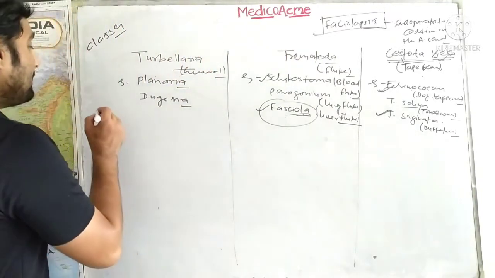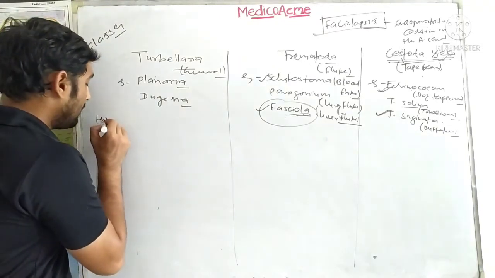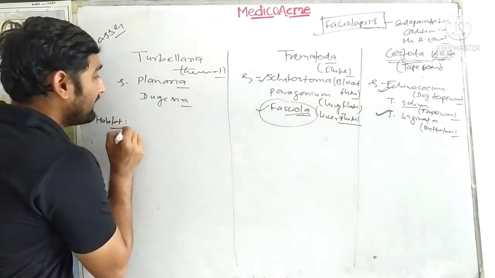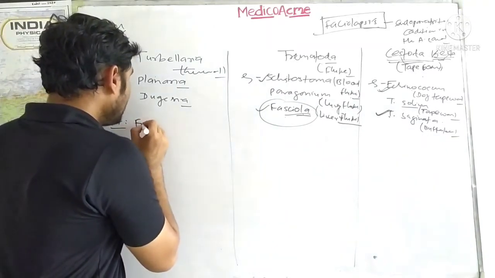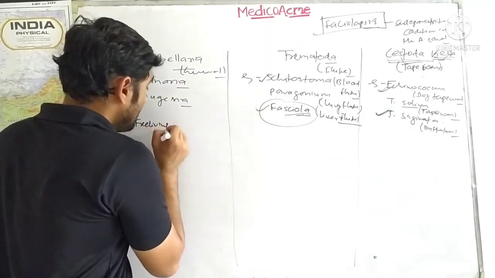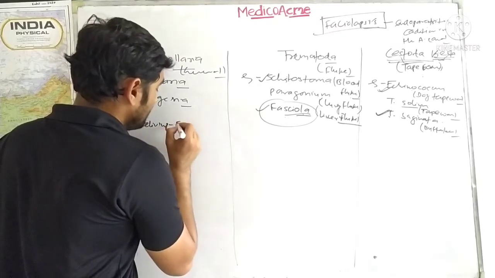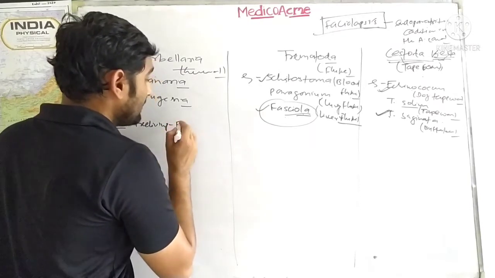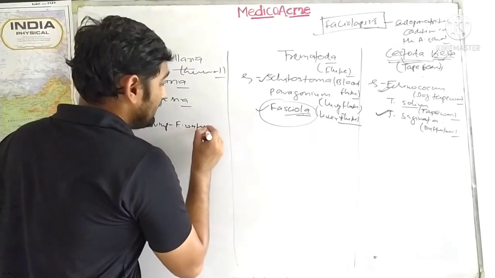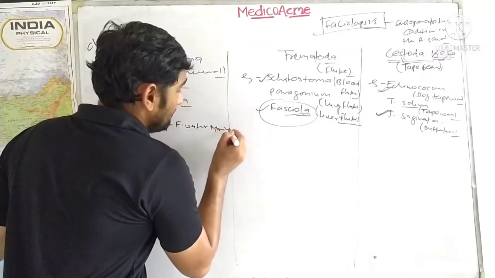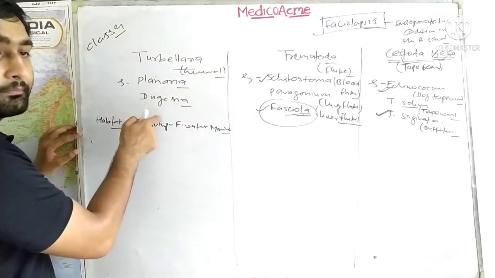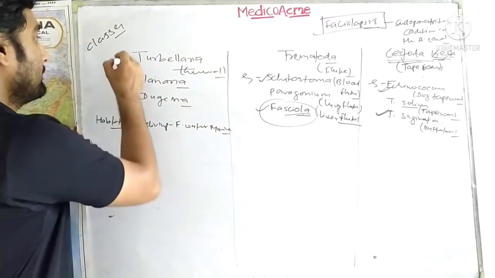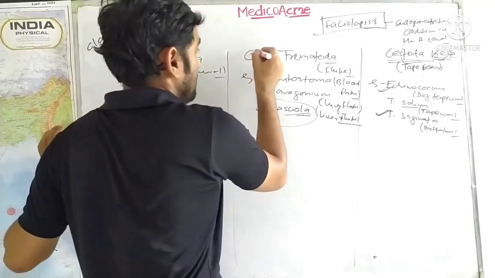About habitat. First, it is free living, can be both freshwater or marine. But the important thing here is that there is no parasite in this class, Turbellaria.